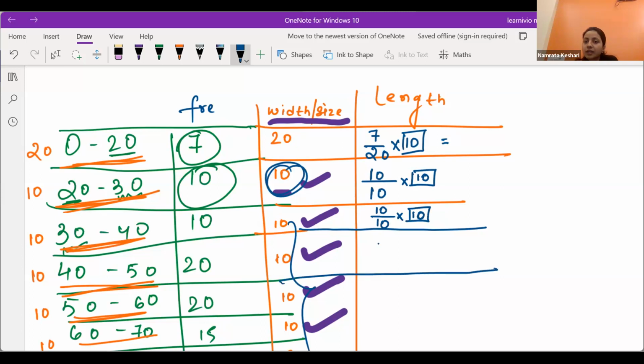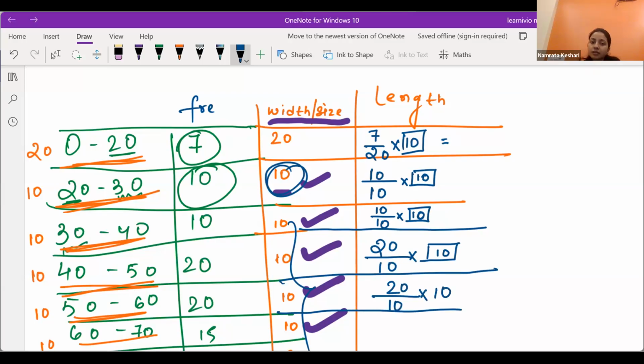Frequency you will write in the numerator, you will divide it by the class size and multiply by the number which you have selected, the minimum one. Frequency divided by class size into 10.